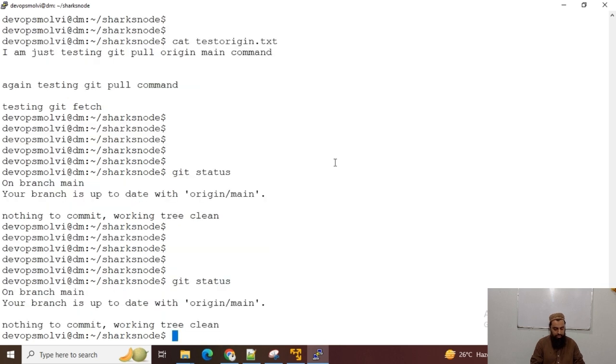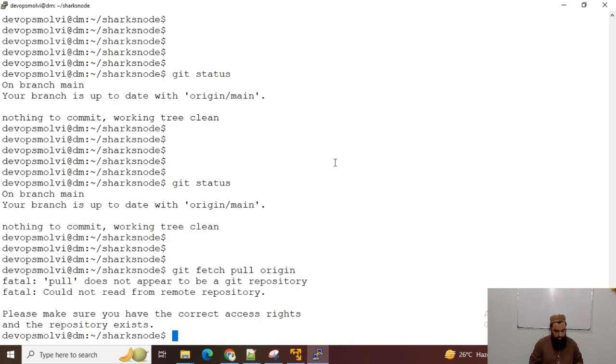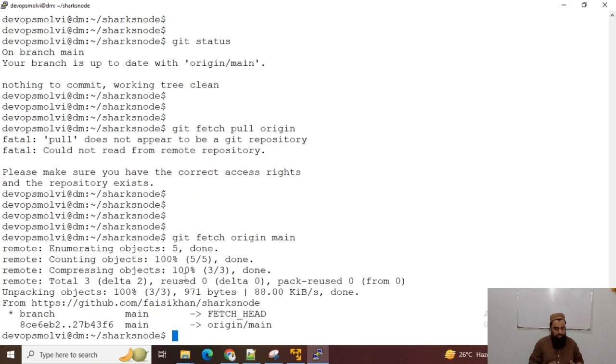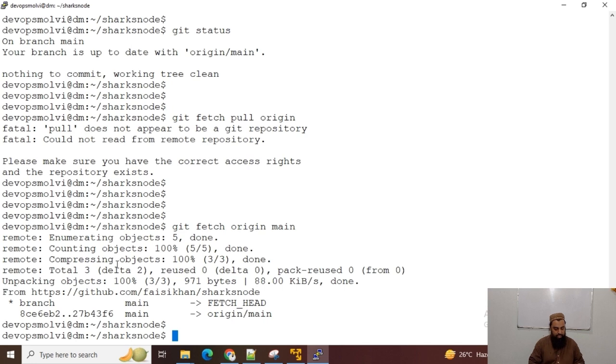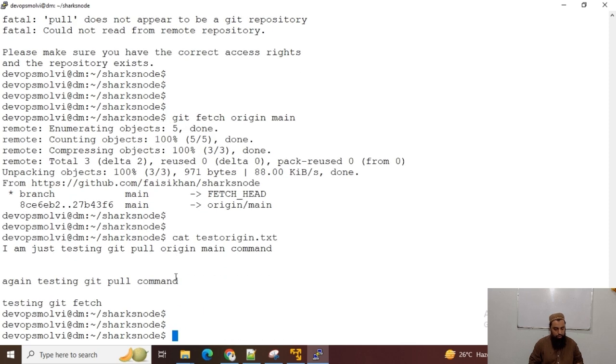Now again, make sure you have the git fetch origin main, and you can see that there is one change. And what is that change? Testing git fetch is the last line, but we don't have this change.